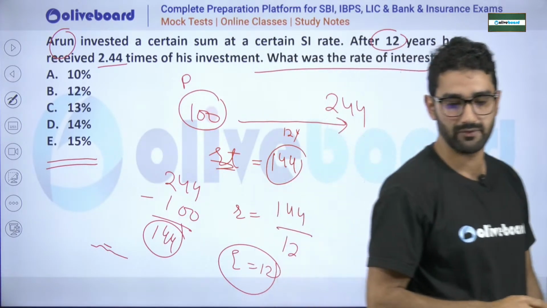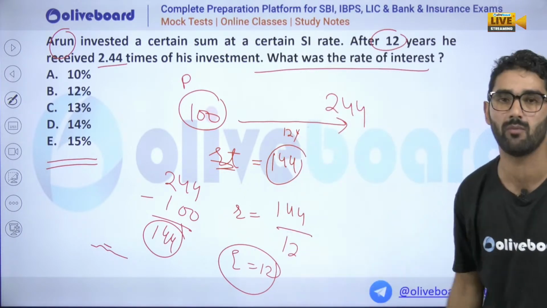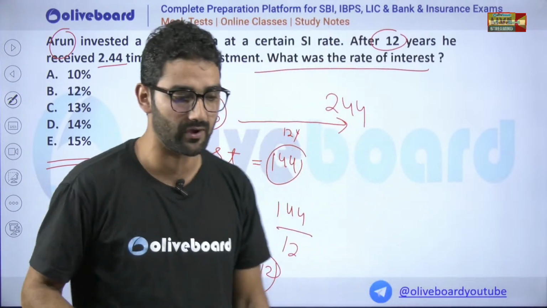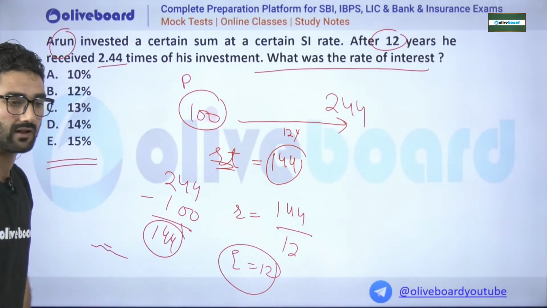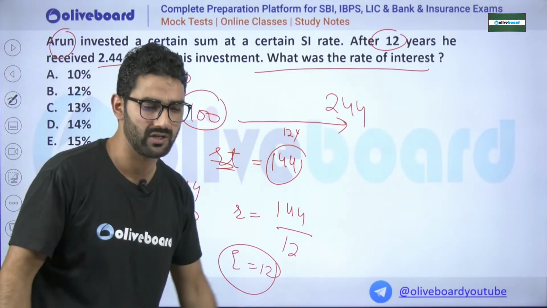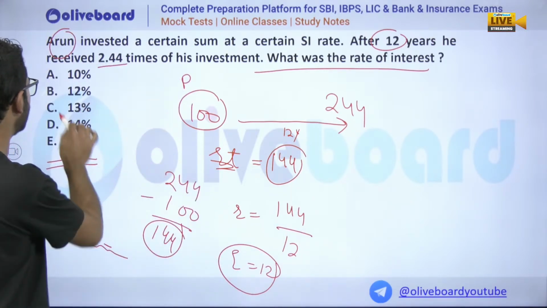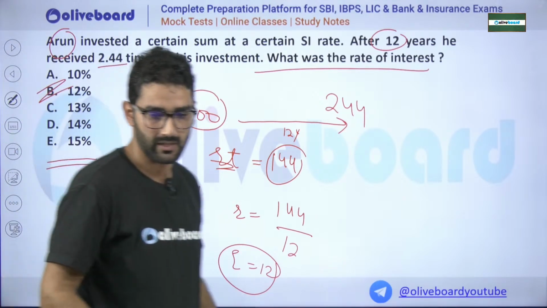Hope it is clear to everyone. Without using formulas, we have to solve every problem. Just go for it. Don't use formulas. Obviously, it will be quite easy for you for compound interest also. There are multiple ways to solve any problem. Hope it is clear to everyone, my dear, how we got 12%. Option B is the correct option.